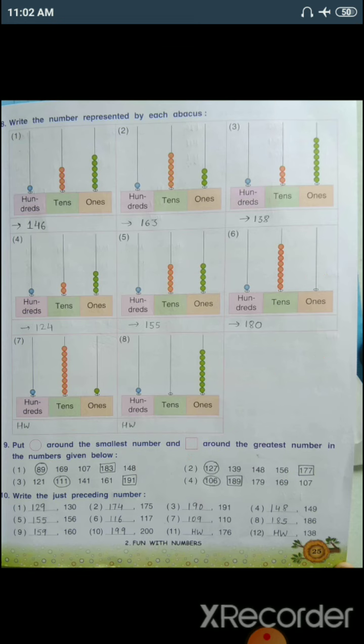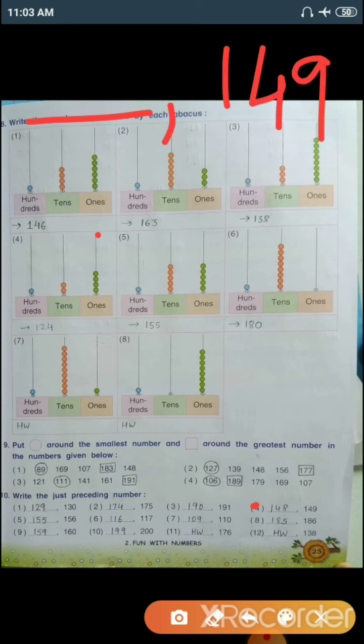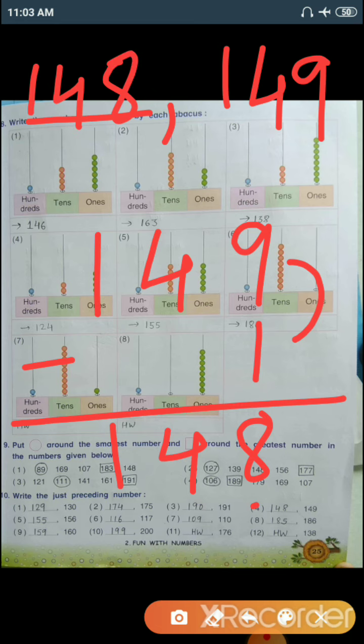Number 4, dash, comma, 149. So again 149 minus 1. 9 minus 1, 8. 4 as it is and 1. So our answer is 148.